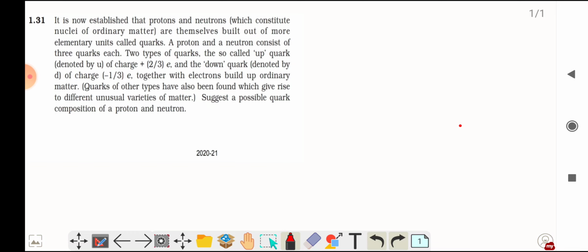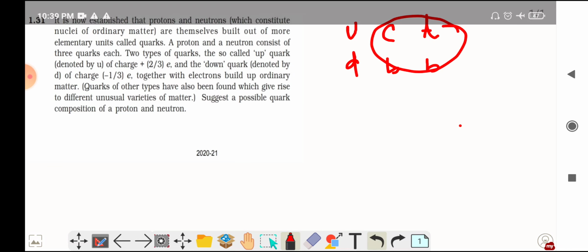Quarks of other types have also been found, like up, down, charm, beauty, top, bottom. So these are other types of quarks. These are more elementary particles, meaning if you break the protons and neutrons, then this type of quarks are there.